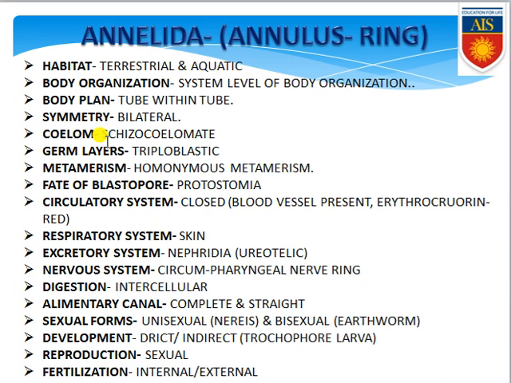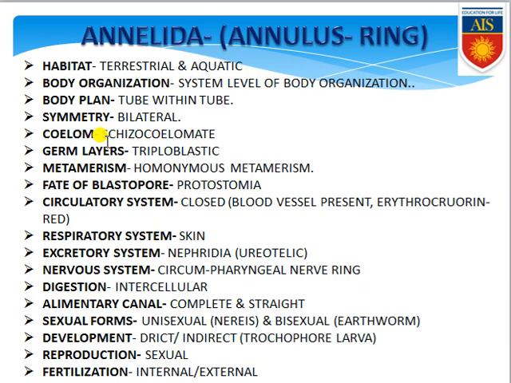They are exclusively eucoelomate, but in case of eucoelomate also two categories have been produced. One is schizocoelomate, another one is enterocoelomate. In case of schizocoelomate, if you see the coelom is produced from the mesodermal band. Again I am repeating, if in any organism the coelom is produced from the mesodermal band, then those organisms are commonly known as schizocoelomate organisms.